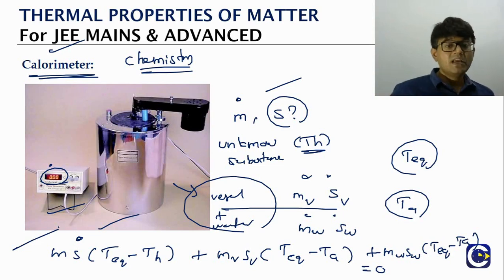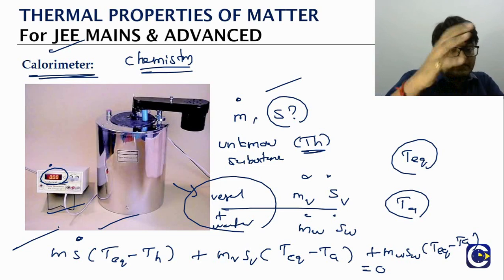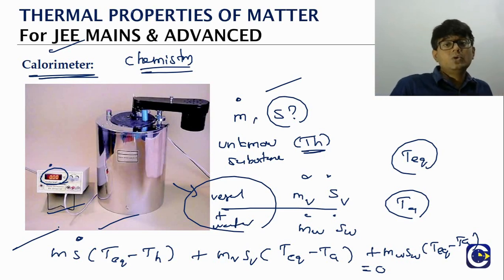In chemistry, you will study the calorimeter mostly to calculate the heat change during a chemical reaction. That is the reason why you will design two types of setup. One, you maintain the volume fixed for the vessel in which the reaction is happening, and then you will measure the internal energy change, delta U, of the chemical reaction. Instead, if you maintain the pressure constant, then you will measure delta H, the enthalpy change of the chemical reaction. Those things you will see in chemistry thermodynamics.